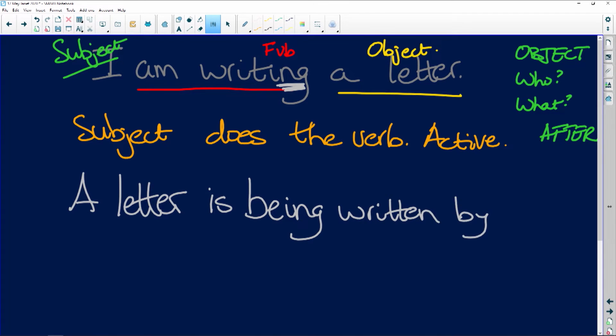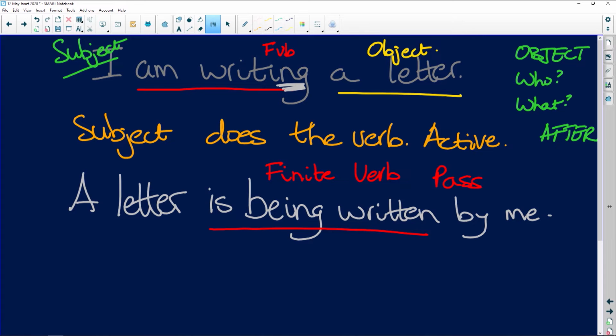Put in by and make the subject the new agent. So, this is the finite verb, is being written, and it's passive. So this is the present continuous passive form of the verb. And I could do that with every tense.